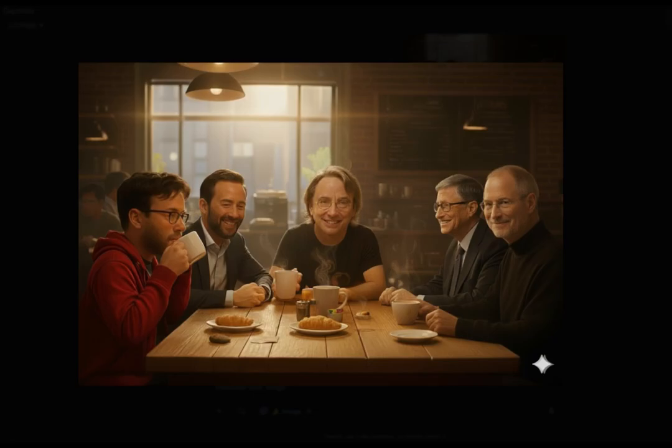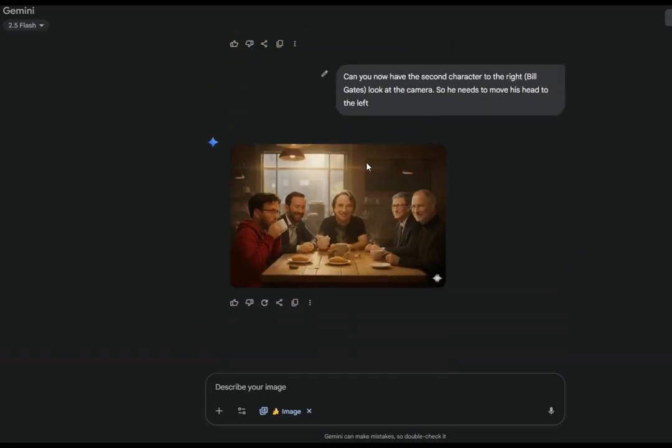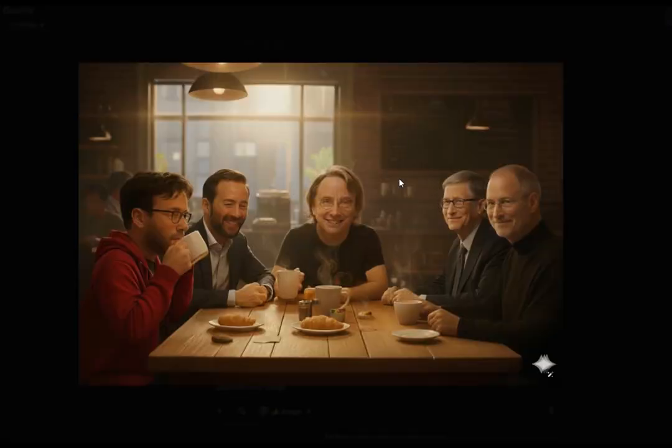So I thought, step by step, we'll get Bill Gates to move his head. So can you now have the second character to the right, Bill Gates, look at the camera? So he needs to move his head to the left. And finally, we got this image. After thousands and thousands of reiterations, this is a final image that we kind of can use for, I don't know what upcoming video I have of this, but it's supposed to be an upcoming video of installation of Omachi.